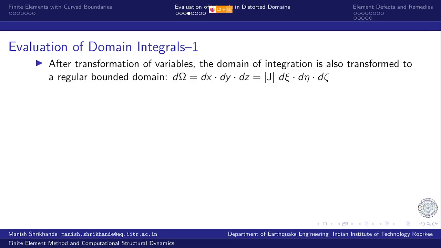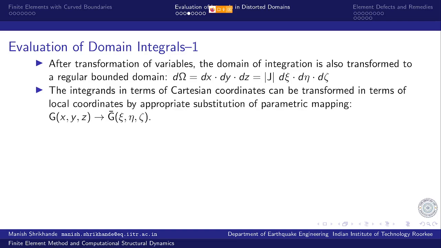And once the integrand is in terms of xi, eta and zeta, and the limits of integration are from -1 to +1, the Gaussian quadrature comes into play, and very efficiently the entire integrand can be evaluated by just sampling the integrand at sampling points in xi, eta, zeta, and accumulating the sums.